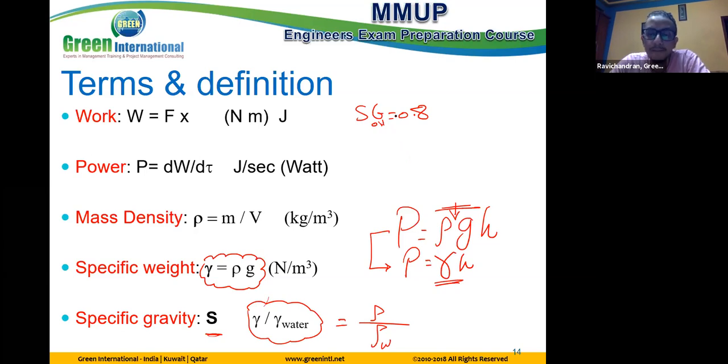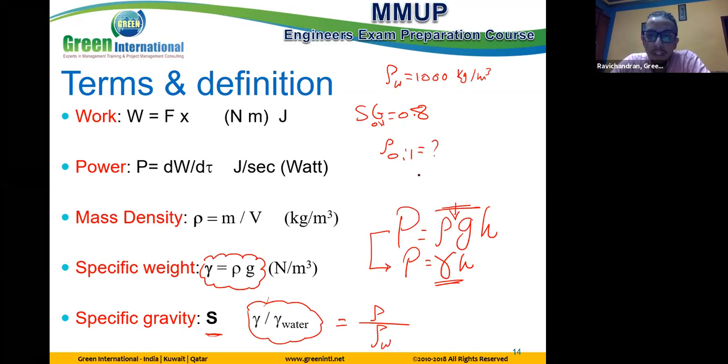How to get it? We should know the density of water, for example 10 to the power 3, or 1000 kilogram per meter cube. So if I need the density of the oil, which is the type of fluid in the problem, what do I use in the equation?